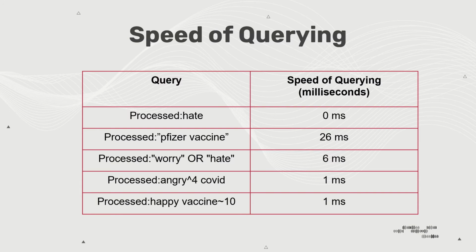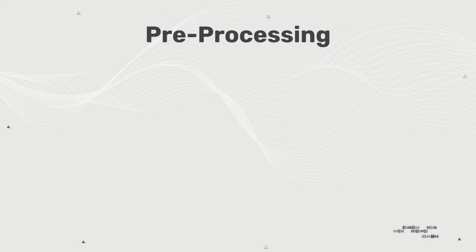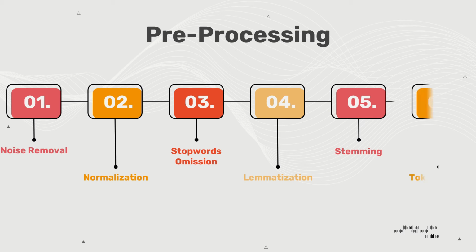This table shows the time taken for all the queries performed. We can tell that phrase query is the most computationally exhaustive as it takes the longest time of 26 milliseconds. The pre-processing steps we undertook are as follows: noise removal and normalization, removal of stop words, lemmatization of tweets, stemming of tweets and tokenization.